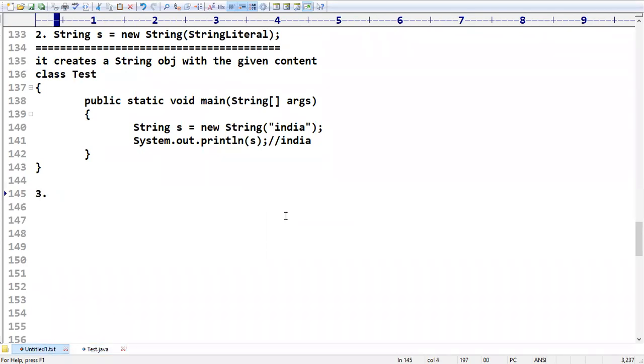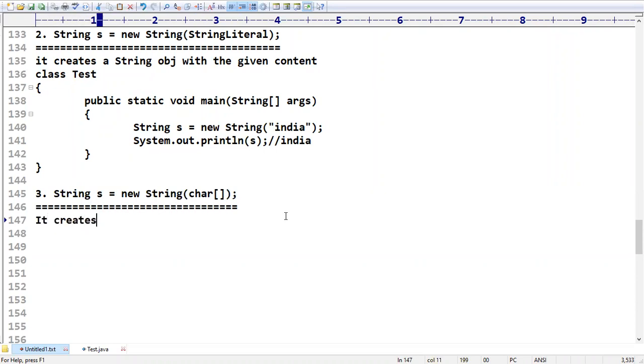Then what is the next constructor that we have? We can create a string object with the help of character arrays also. I am taking new String where you have to take a character array. It will create a string object with the given character array.